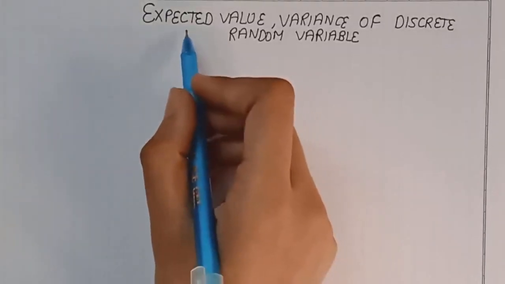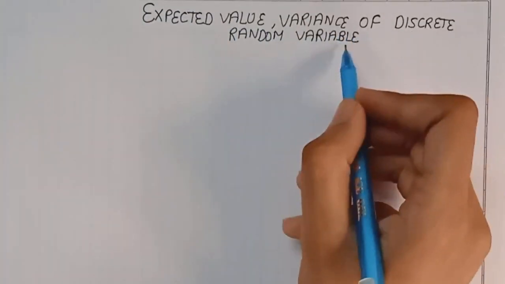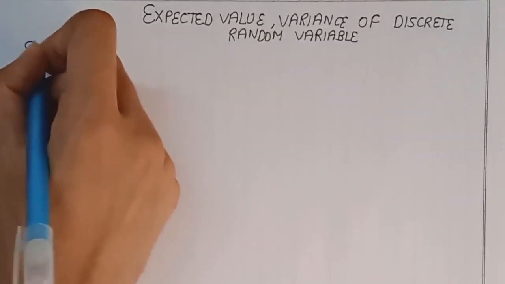In this session, we will be discussing expected value and variance of the discrete random variables. So let us first start with the expected value.